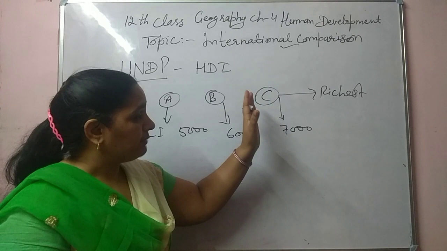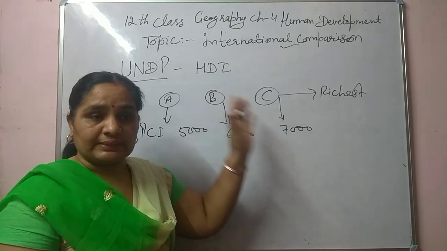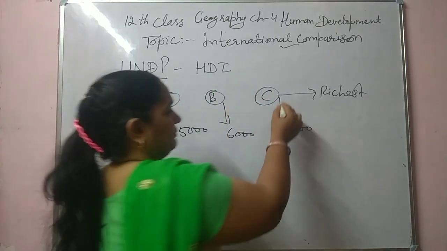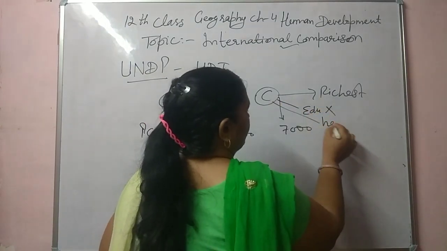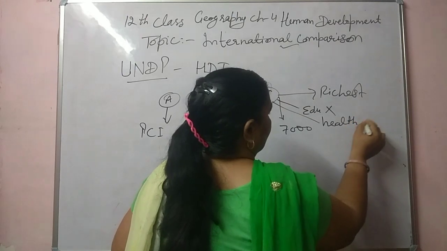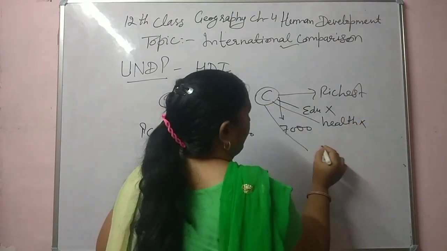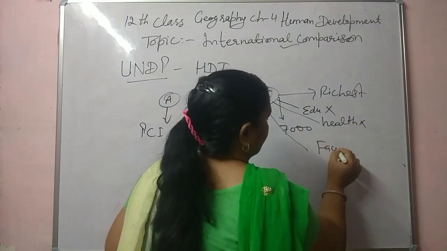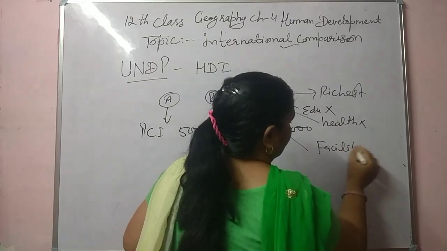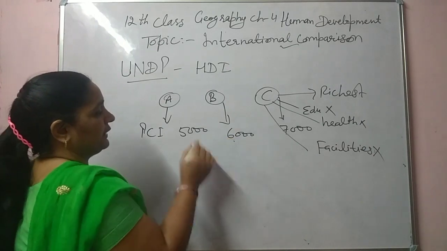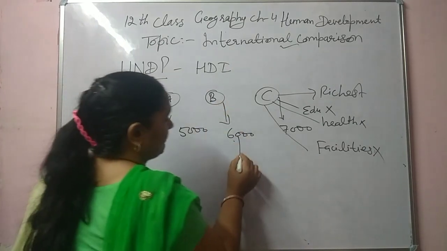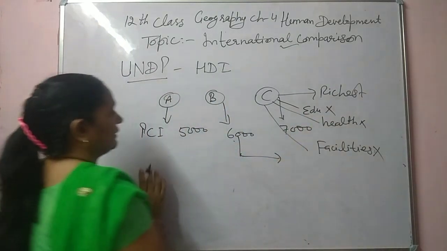If that family is not investing money on education, good health, and other facilities, then it will not have a high human development index. Next one, B. This family is also following the same method.